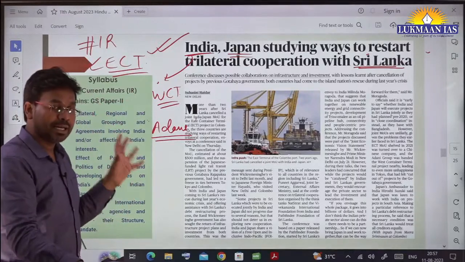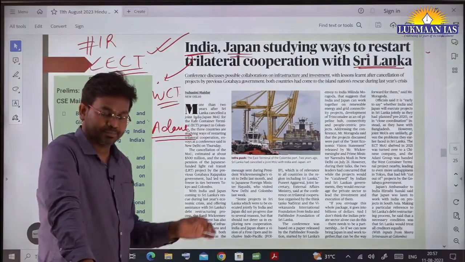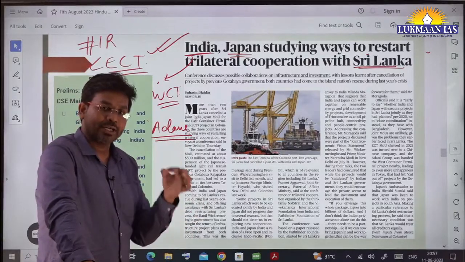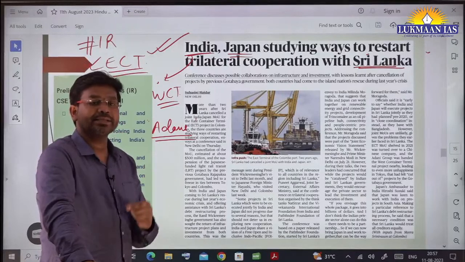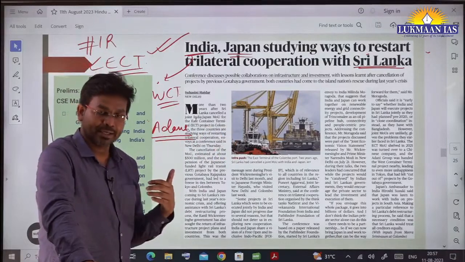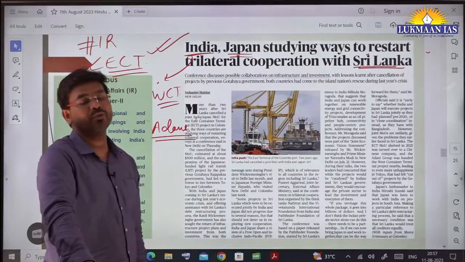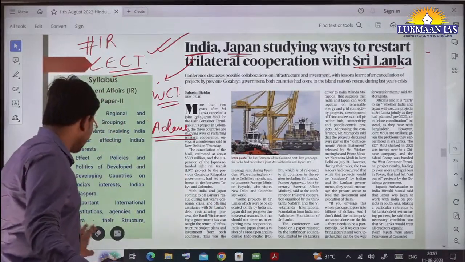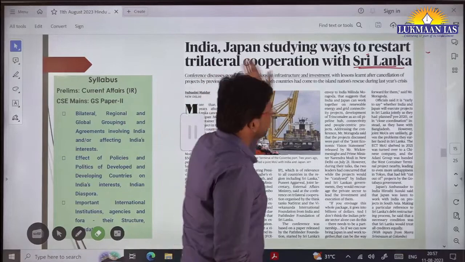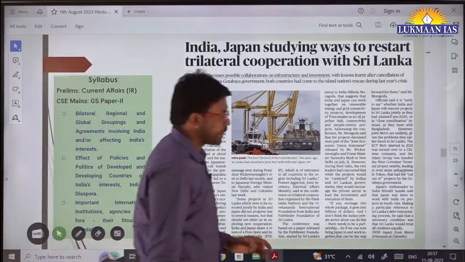So now Japan and India are together thinking of restarting their trilateral cooperation in Sri Lanka. And Japan says, we will think of restarting only if Sri Lanka treats all its creditors equally. It means it should not give more weight to China or any other country. Only then are we thinking of restarting our halted project in Sri Lanka. So this is what is mentioned in this article. You can go through this article in your free time, and you will understand this. This is related to trilateral economic cooperation.